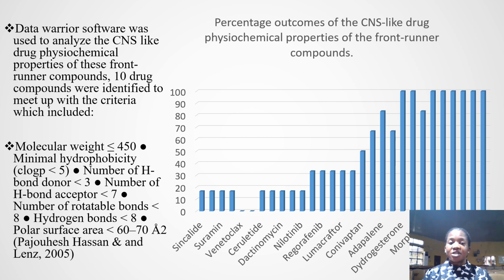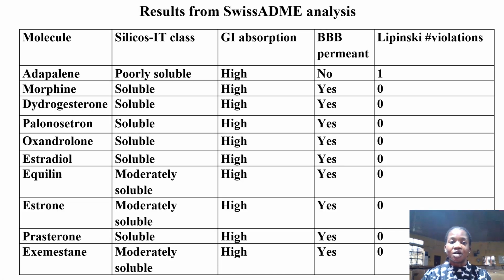Some of the criteria that these frontrunner drugs need to meet were the molecular weight, which should be less than or equal to 450, the minimal hydrophobicity, the number of hydrogen bond donors less than 3, the number of hydrogen bond acceptors less than 7, the number of rotatable bonds less than 8, and polar surface area less than 60 to 70 Angstrom.